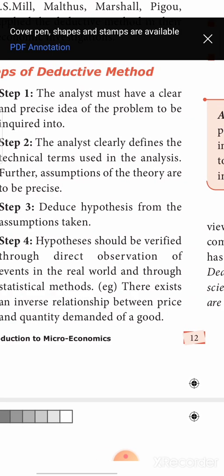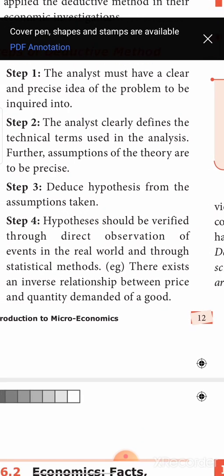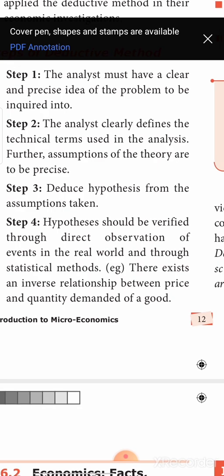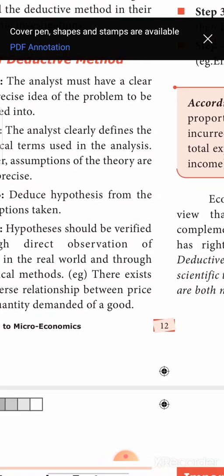Many times it is very difficult to find a solution for a problem, and all those are hypothetical in nature. So you deduce all the hypothetical assumptions. After that, confirmation is made by verifying the observations in the real world. They are using observation as a method, and statistical methods are used to arrive at a particular conclusion. This is the deductive method.